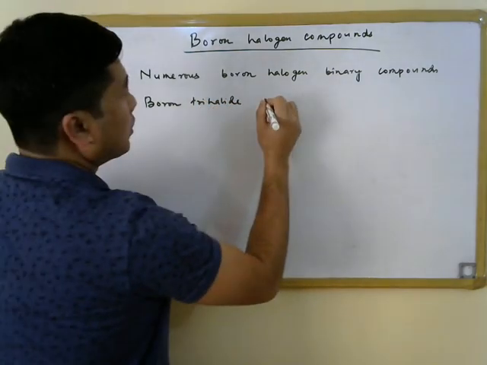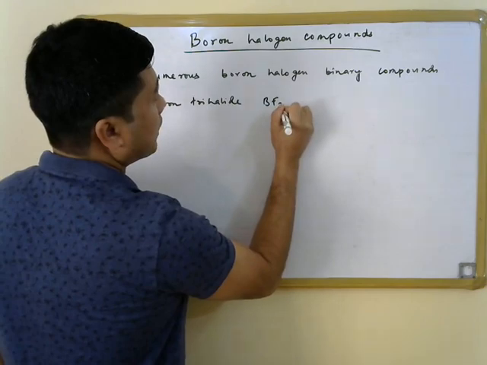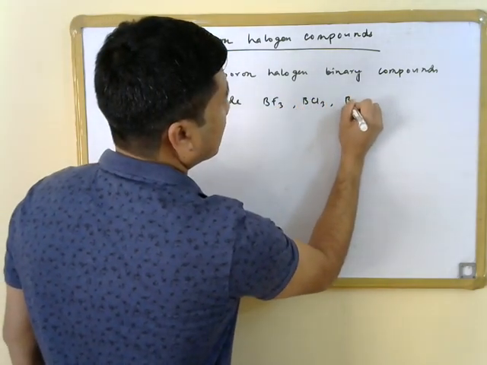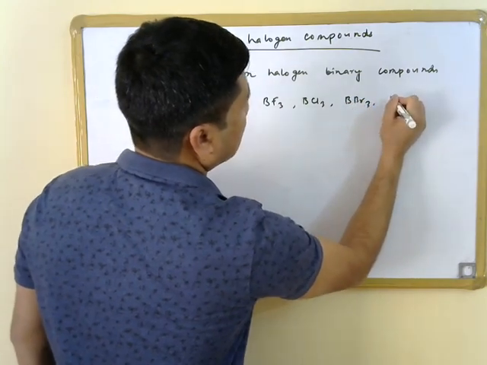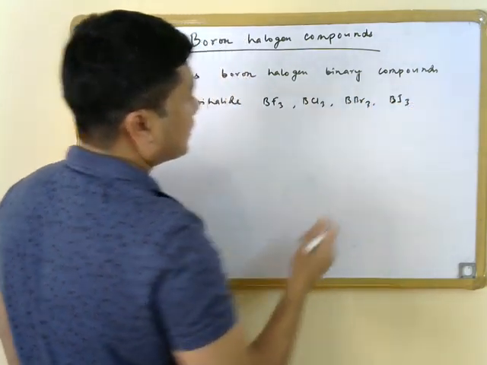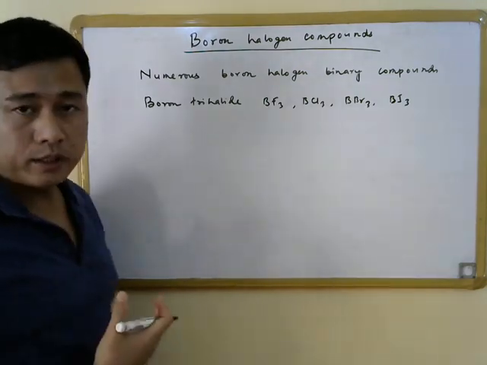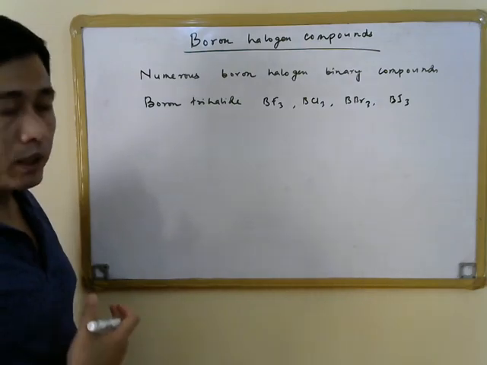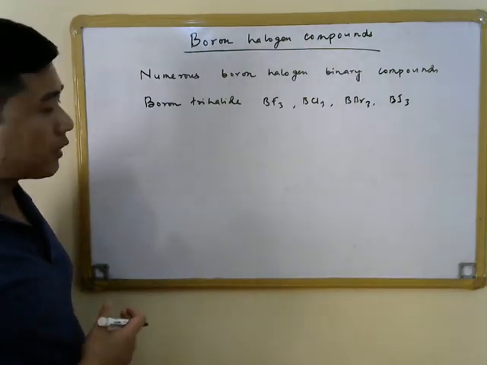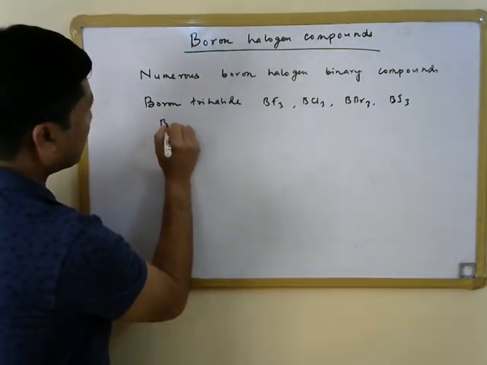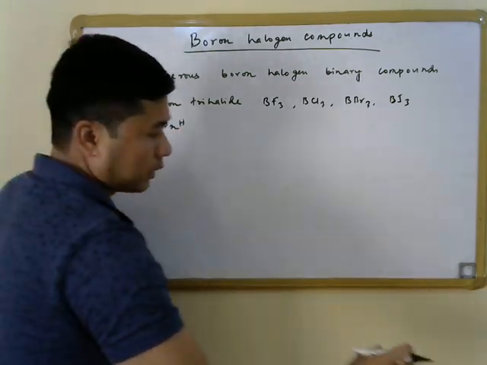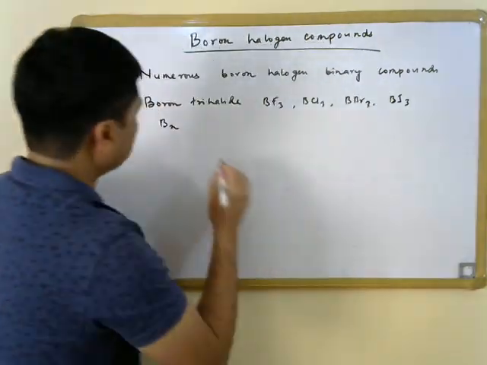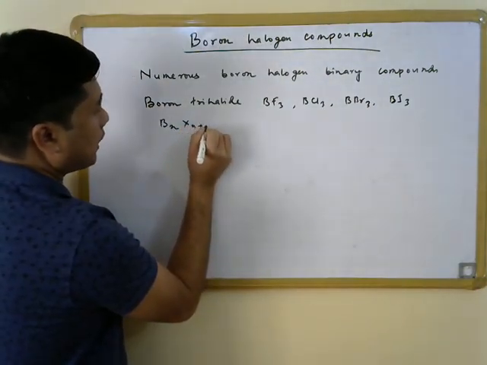You may already know that we have compounds like BF3, BCl3, BBr3, and BI3. These are the four trihalides of boron, and these compounds can be considered to be the first member of the homologous series BnXn+2.